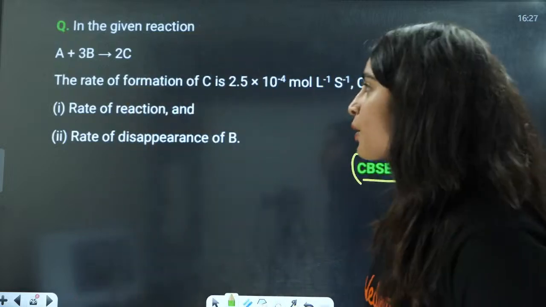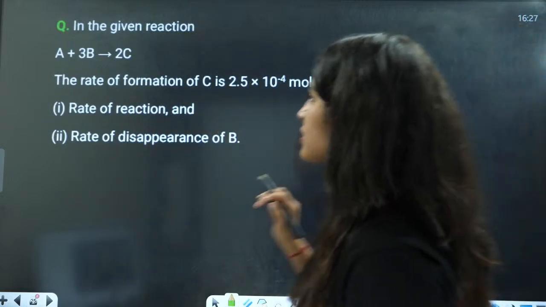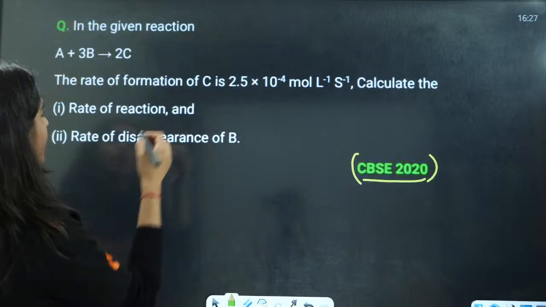So now you have the rate of formation as this much, and now let us see this.